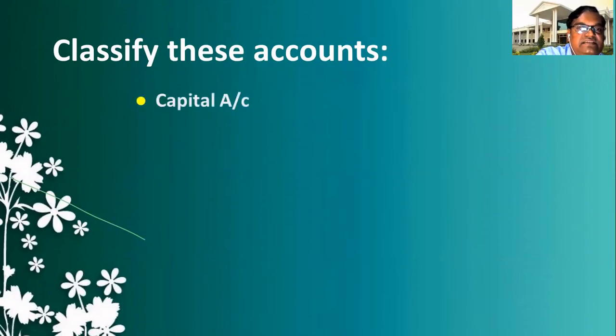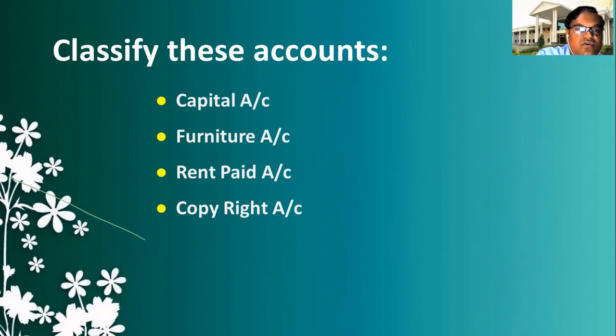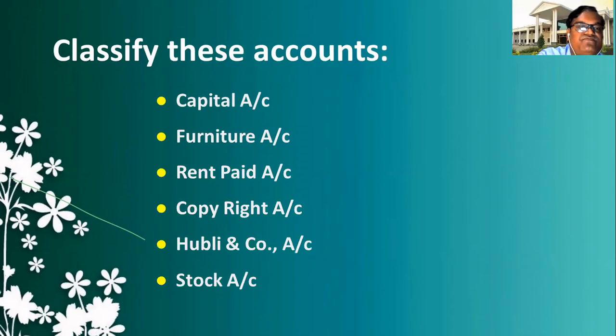I'm listing some of the accounts here: capital account, furniture account, rent paid account, copyright account, Hubli and Company account, stock account. So these accounts, under which account should they be classified?